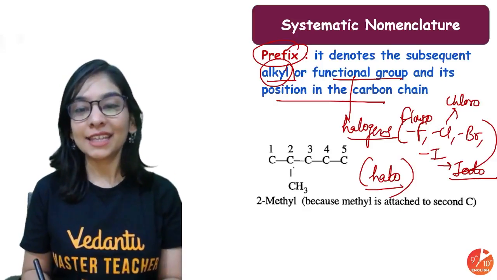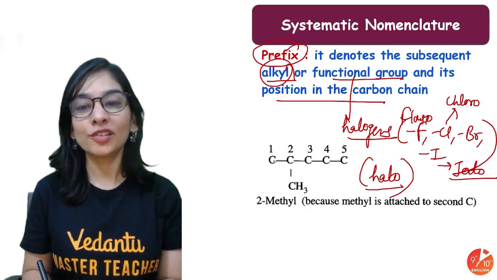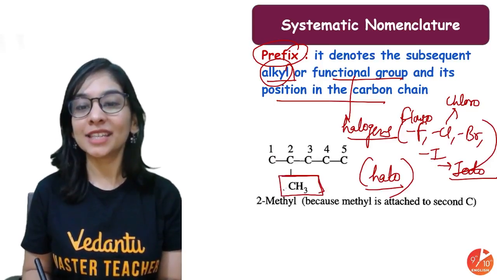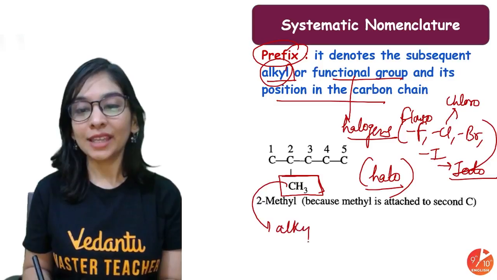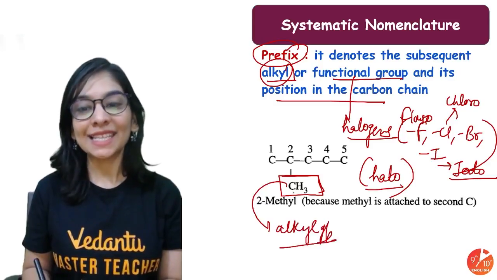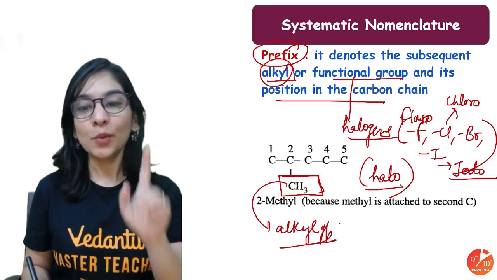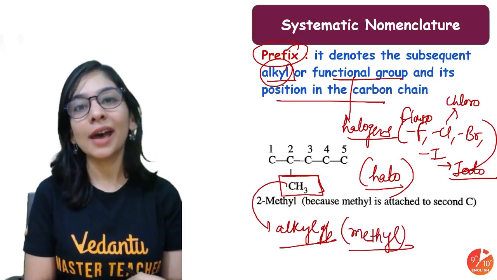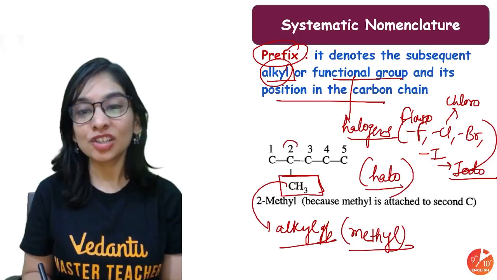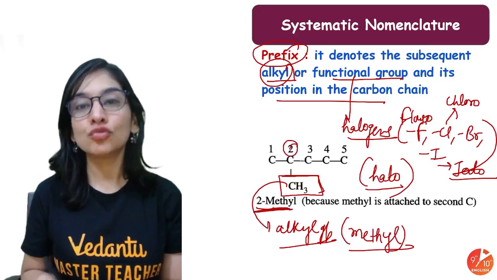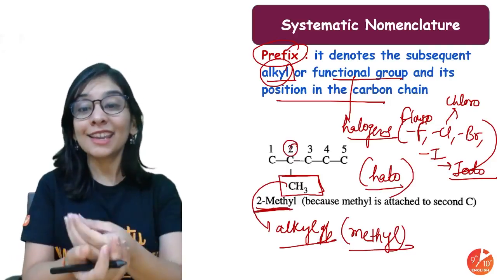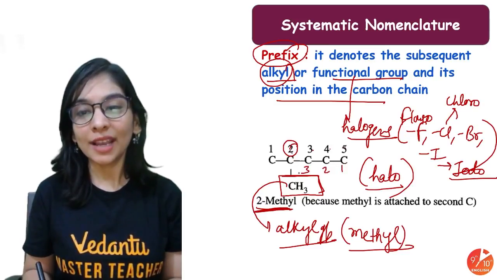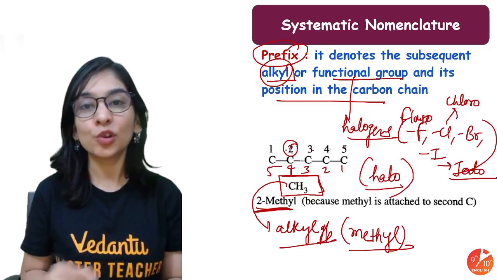Okay, so let's see that if I'm having this carbon long chain having 5 carbon, you see this group is nothing but an alkyl group following alkyl group formula, CnH2n plus 1, having 1 carbon, for 1 carbon meth. So what will I call it? Methyl group. And at what position of carbon? 2. So this is 2-methyl. Why second position, ma'am? Why not fourth position? Because when I count it from this side, it's like fourth position.